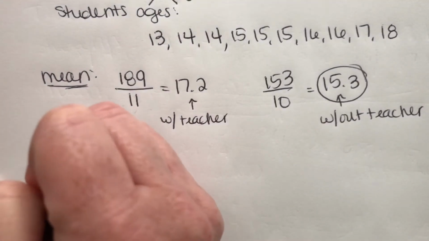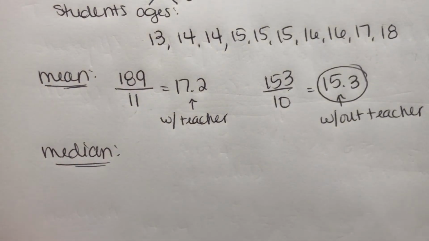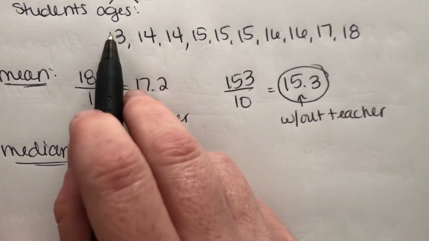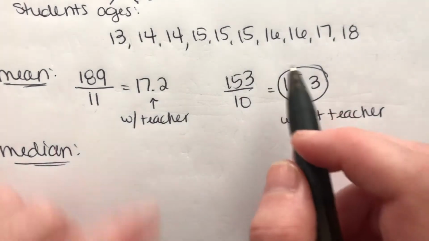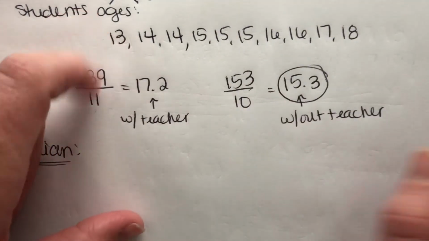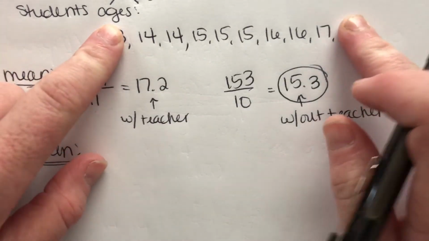The median, and you use all these when you're working with statistics, so we do need to know this. The median is when we write them in order smallest to biggest and we find the middle number, right? So here, I have them smallest to biggest. They're written in order. You don't always have them written in order, so if they're not, you have to put them in order. And then I'm gonna go in from the outside.